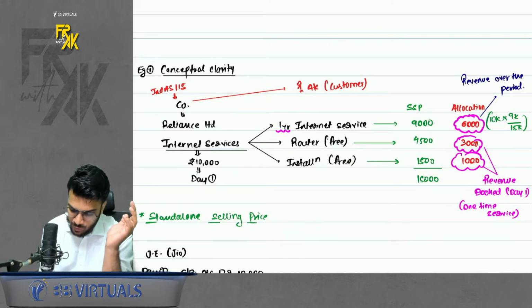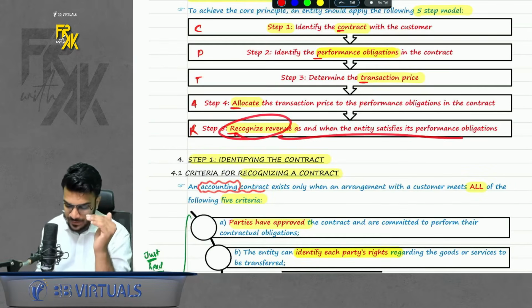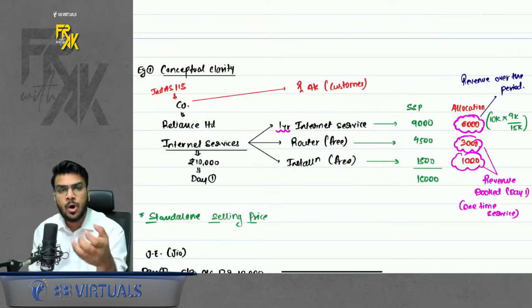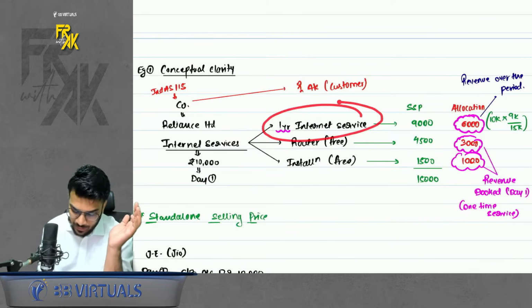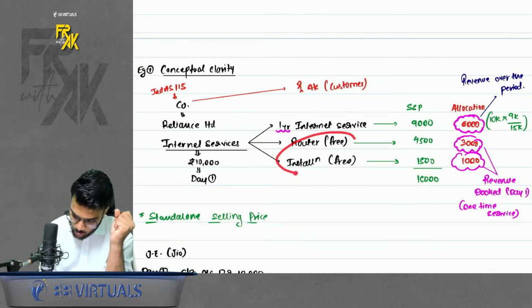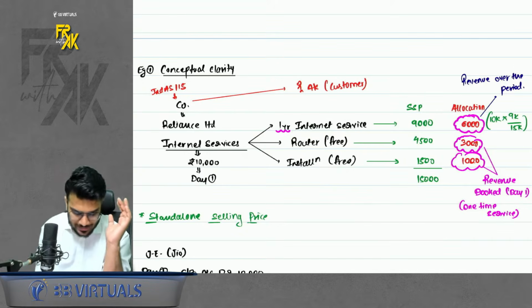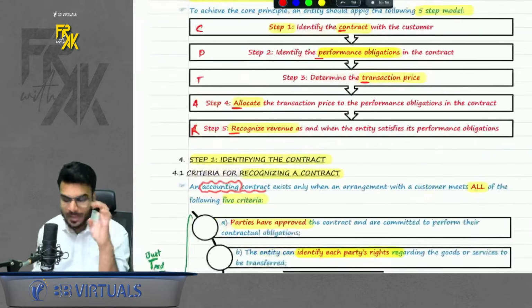We allocated in the ratio of SSP. And fifth was recognize revenue as and when entity satisfies the performance obligation. Now how was the obligation getting satisfied? This obligation was getting satisfied over a period of 12 months. So we booked the revenue over a period of 12 months. And these two obligations were getting satisfied in one shot. So we booked the revenue on first day only. So this example teaches you how do we do accounting as per the 5-step.